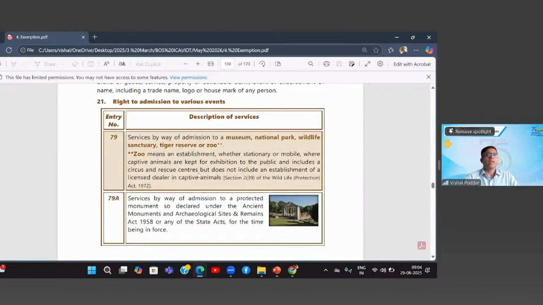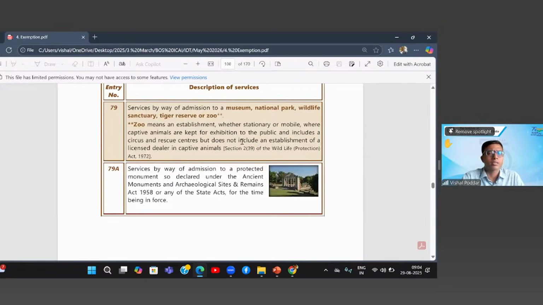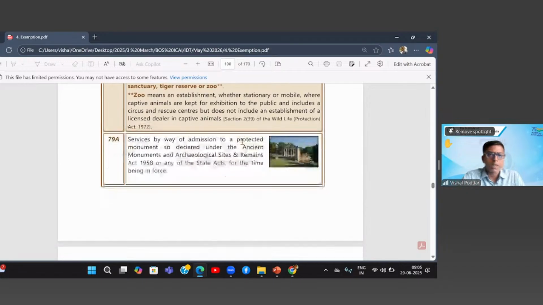Then comes the entry fees. Wherever you go to any of these places like museums, national parks, wildlife sanctuaries, reserves, tiger reserves, etc., there is some entry fee. These entry fees will be exempt. Second, where you are going to some protected monuments, like you go to the Taj Mahal or any of these, which come under protected monuments, like in Orissa, you go to the Konark temple.